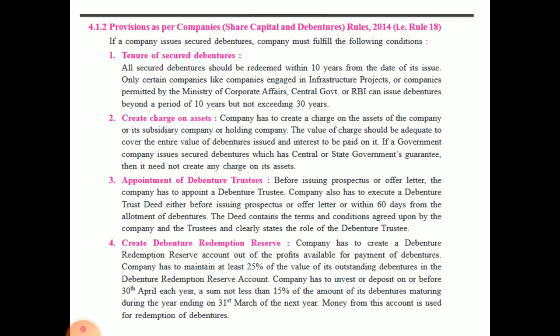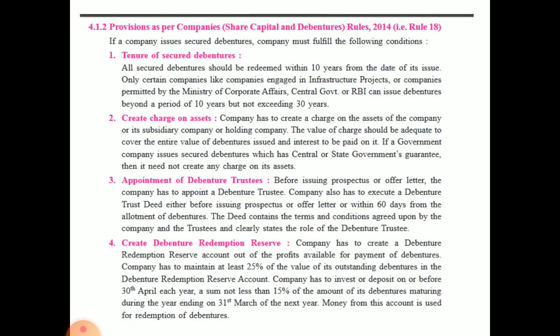Then only certain companies, like a company engaged in infrastructure projects, because infrastructure projects take time. Okay, companies permitted by the Ministry of Corporate Affairs, central government or RBI can issue debentures for a period of 10 years but not exceeding 30 years. Okay, theirs can be more than 10 years because infrastructure takes time. It may take 10 years also because it is a huge project.